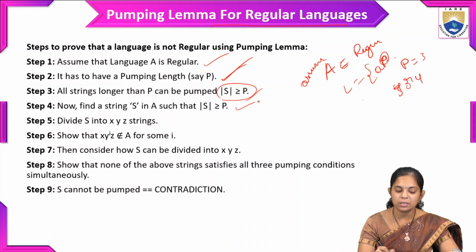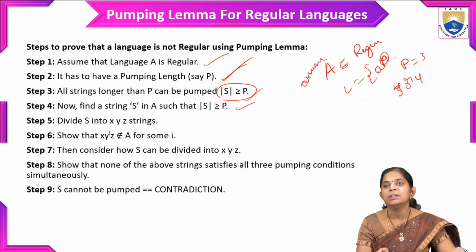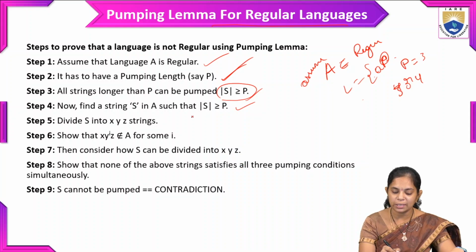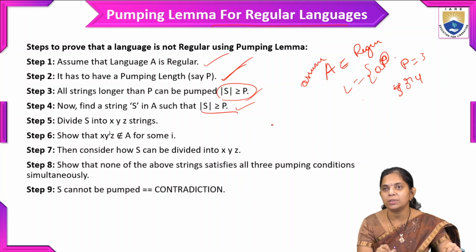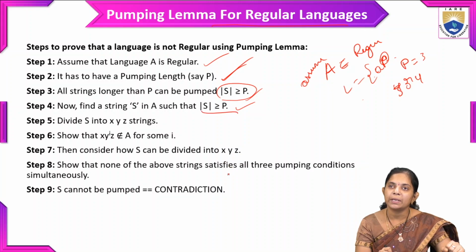And the fourth step is now to find a string s in such a way that the length satisfies the condition. First we choose the pumping length, and after that we find one string from the language.